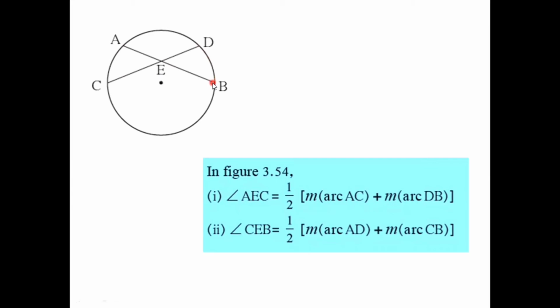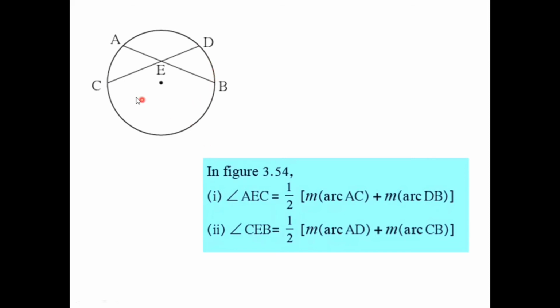Arc DB is intercepted by angle DEB, and arc AC is intercepted by angle AEC. So angle AEC must be half of the sum of the measure of the arc intercepted by angle AEC and the measure of the arc intercepted by its opposite angle, that is arc DB. So here angle AEC is equal to half of measure of arc AC plus measure of arc DB.